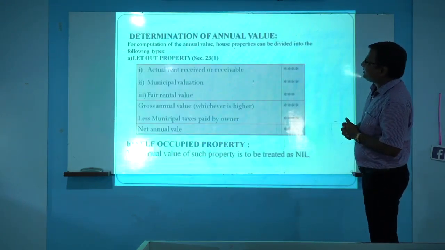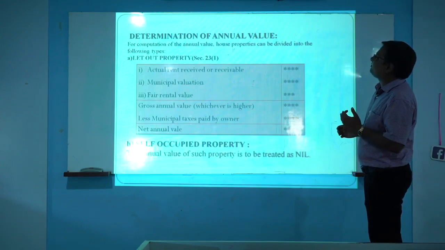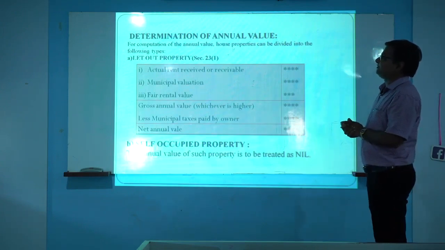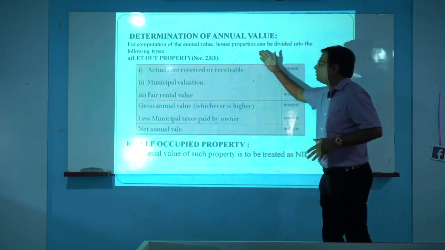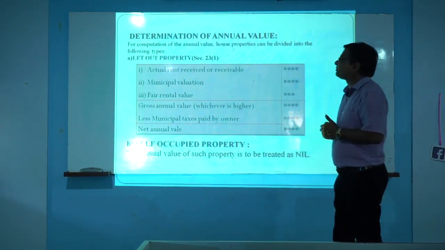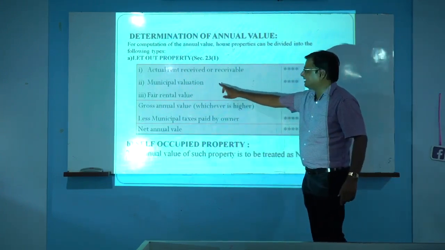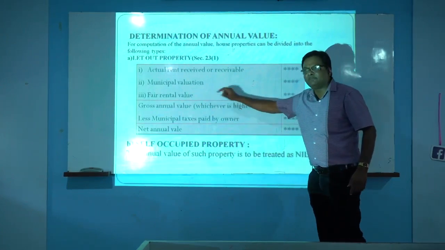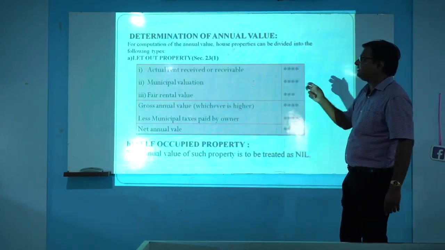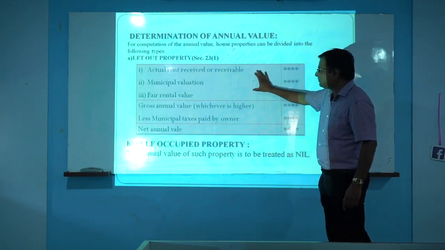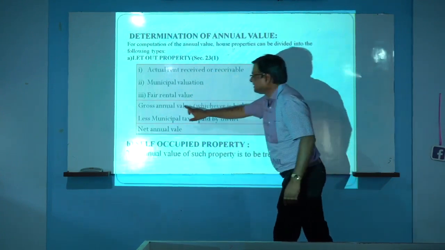This is the specimen of computing annual valuation. If that property is let out, how is the annual value of that property calculated? Three points we have to consider: that is actual annual rent, municipal valuation and fair rental value. From these three points, the higher value is considered as the gross annual value.